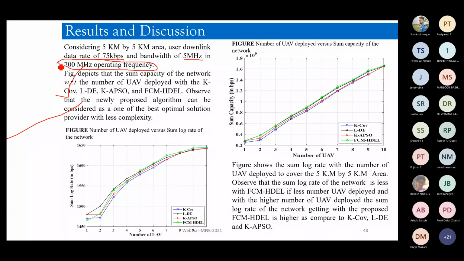Now why have we used 700 megahertz? There is a background study behind it. In India, we don't have any disaster communication frequency. Like in many countries, they have a specific frequency which is actually triggered whenever there is a disaster. But in India, we don't have any specific disaster communication frequency. So we proposed two frequencies in 2019: 200 megahertz and 700 megahertz. 200 megahertz was free. 700 megahertz is not free.